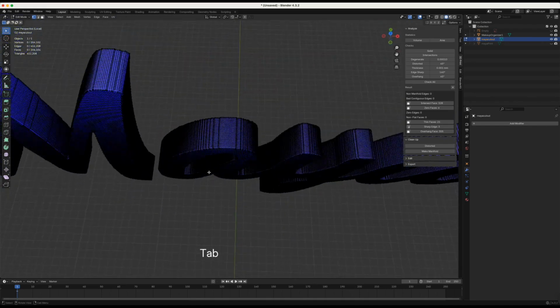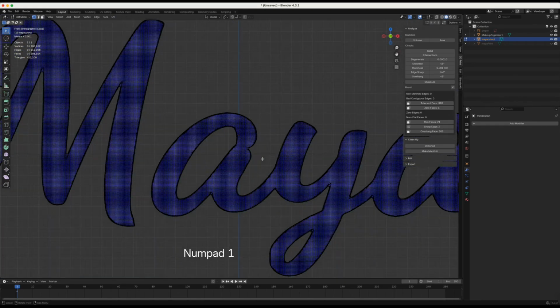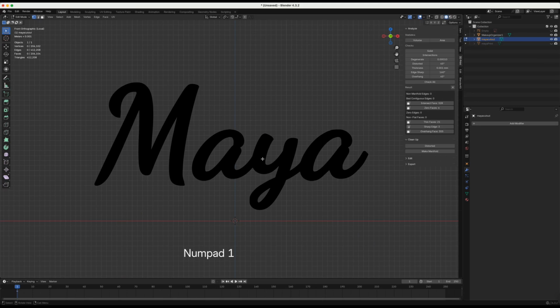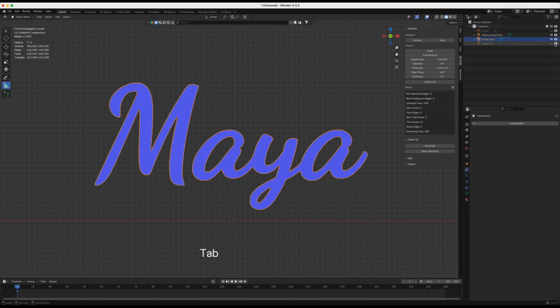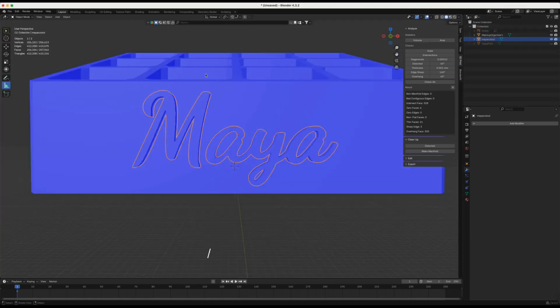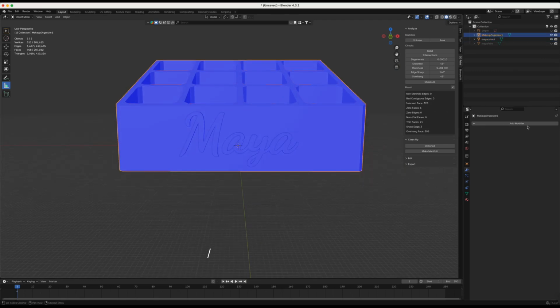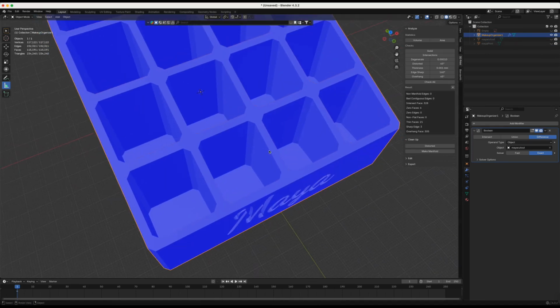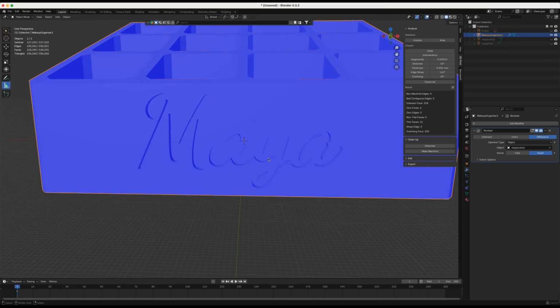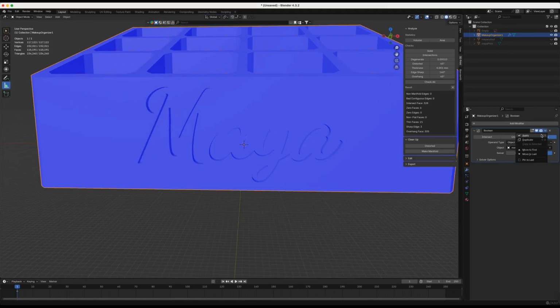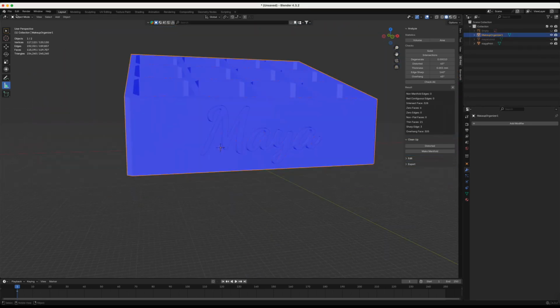Let's check how that worked. That should be fine. Now let's go back. Click / to exit isolation mode. Click on a box, add a Boolean modifier, select your cutter. Now let's hide the cutter to see if it worked. If it did, let's apply the modifier. That looks good. Let's export your files.